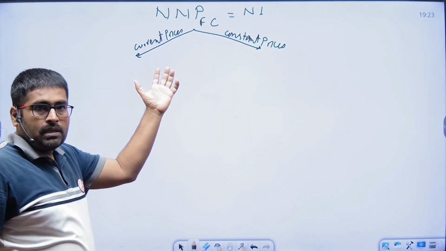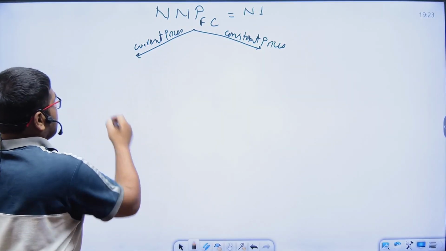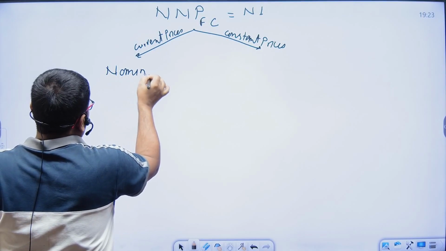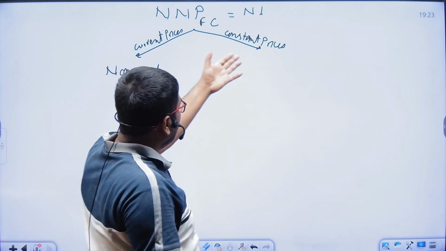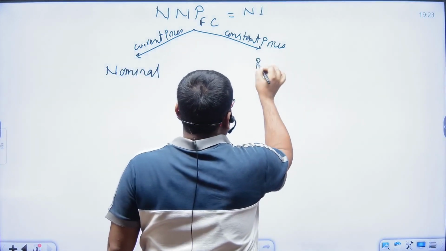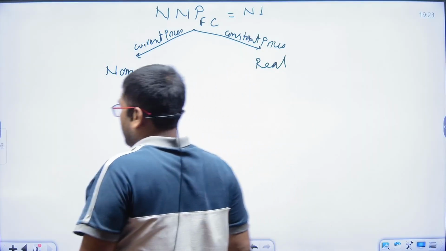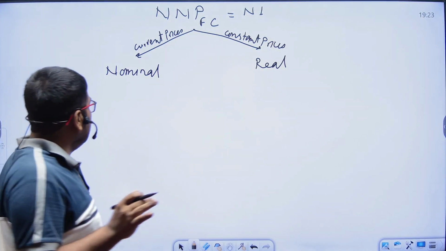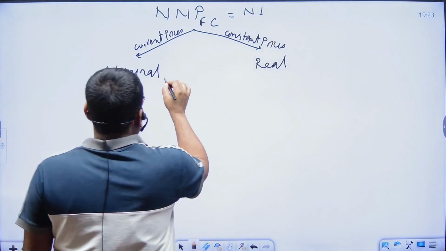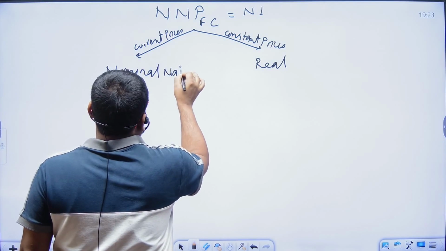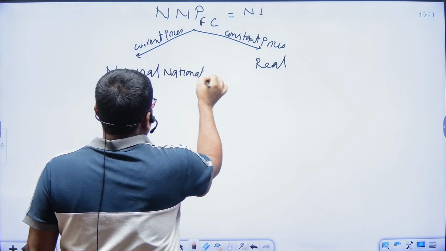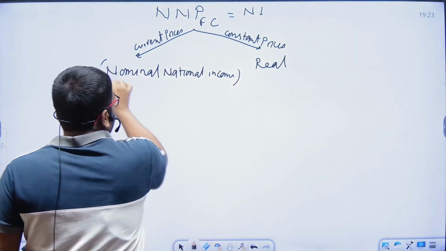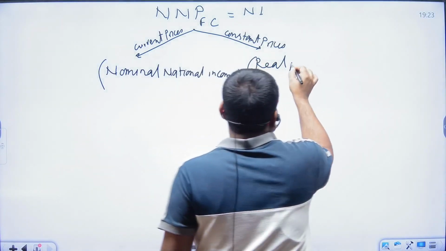Current prices means nominal, nominal value. And constant prices means real. So it will be the nominal national income, and it will be the real national income.